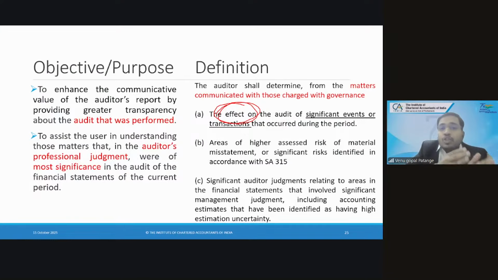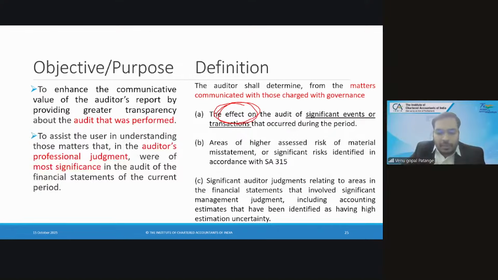The working capital has to move to working capital, not to RM, not to FG, not to raw material, not to finished goods, right? So when accounting software is changing from Tally to SAP or Tally to Oracle, all the numbers are shifting from here to there. So it will eventually have an effect on the audit of significant events.